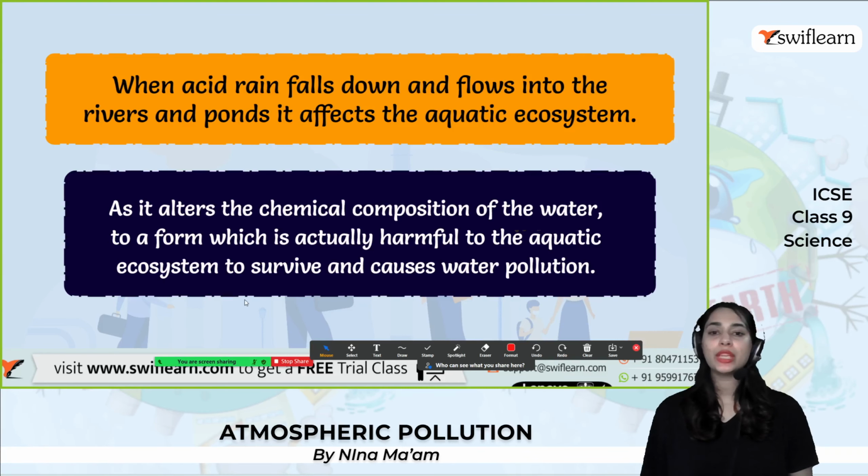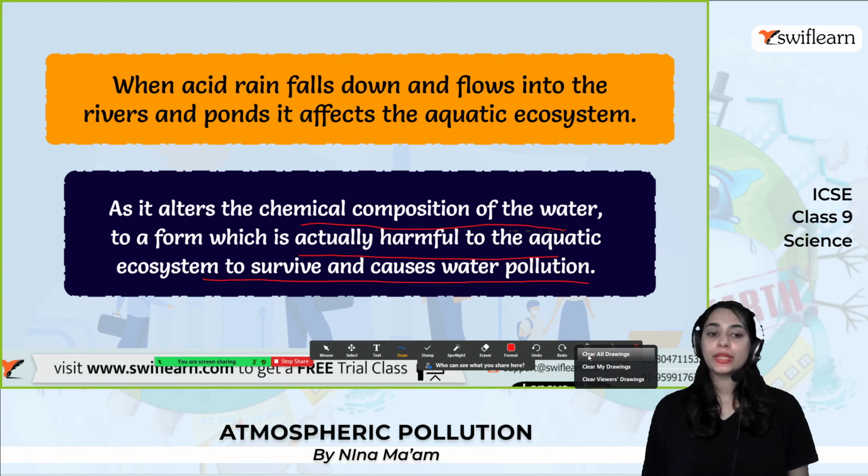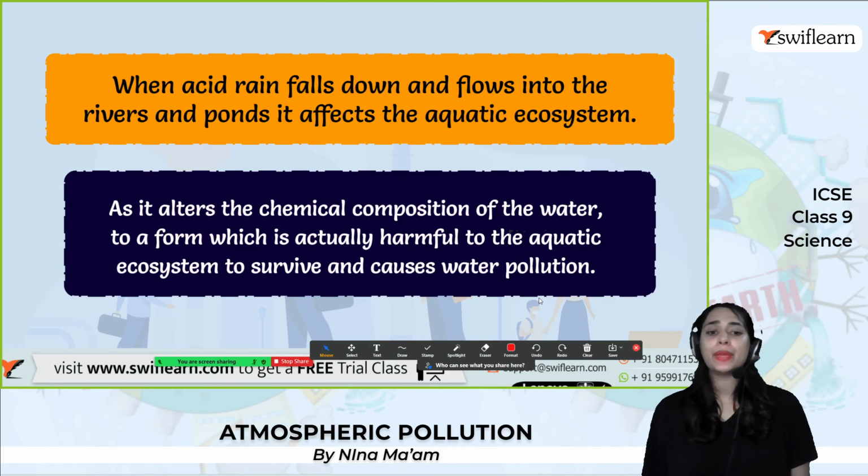So when acid rain falls down and flows into the rivers and ponds, it affects the aquatic ecosystem, right? As it alters the chemical composition of the water, which is harmful for the aquatic ecosystem to survive, and causes water pollution. And a lot of fishes and aquatic animals are dying due to the acid rain, right? And this all happens because of the pollution.